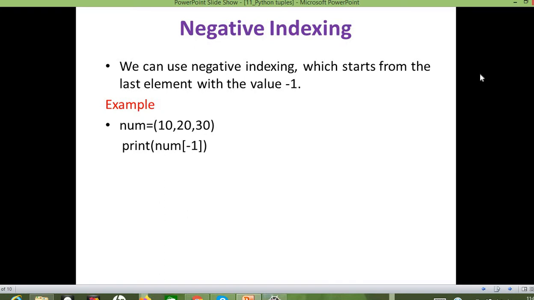Whenever we are talking about indexing, we need to talk about negative indexing also. Just like the previous list and string, in tuple also we have a negative indexing concept. In negative indexing, the indexing value starts from -1, and the -1 index is the last element of the tuple. The same concept we have for tuple also. So let us see this.